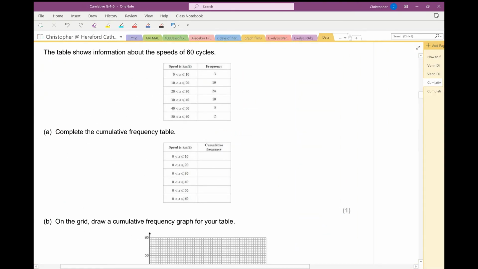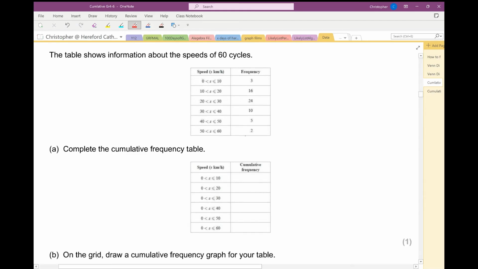Question 2. The table shows information about the speed of 60 cycles. So I'm expecting there to be 60 cycles altogether. Complete the cumulative frequency table. Right, well, going between 0 and 10 is 3 of them. And then going between 0 and 20, well, that's going to be all of those. The 3 and the 16 makes 19. Keep on adding up. 19 and 24 is 43, then 53, then 58, and then 60. Good, so I do have 60 bikes, which are going between 0 and 60. So there's my cumulative frequency table.